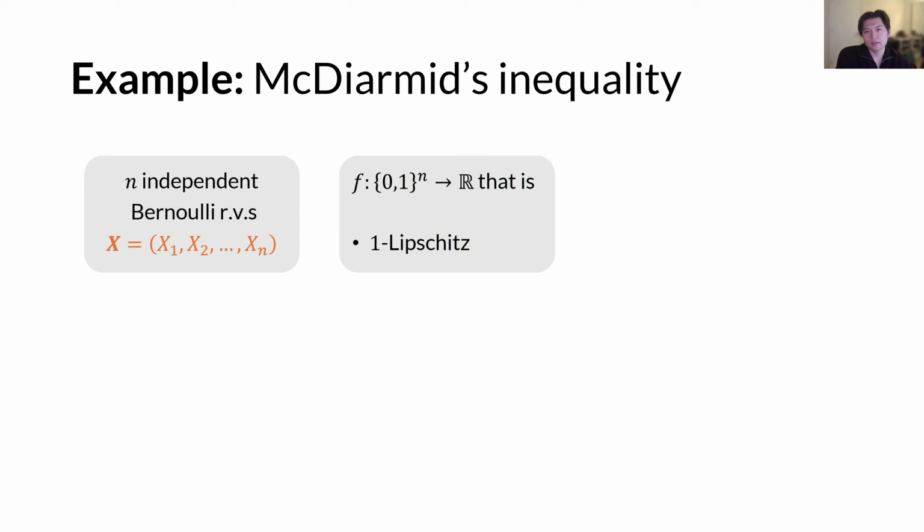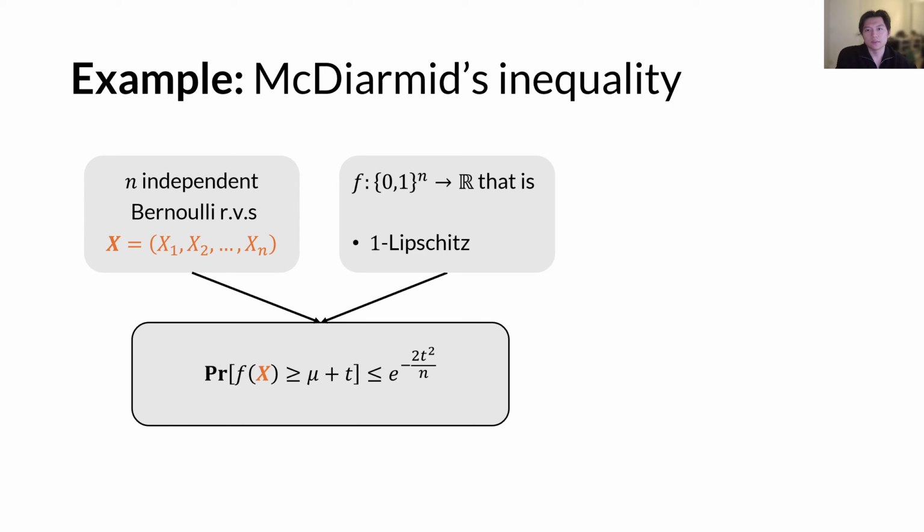On the other hand, for general one Lipschitz functions, the best we can hope for is basically McDiarmid's inequality, which gives us the following bound. And this bound turns out to be much worse than the Chernoff bound, because it is dependent on the dimension n, and it implies a standard deviation of square root of n instead of square root of the expected value mu.